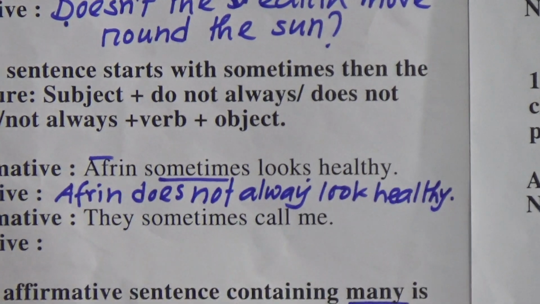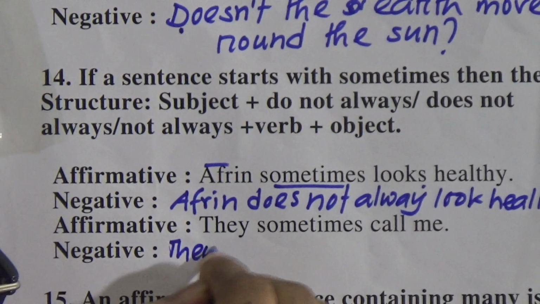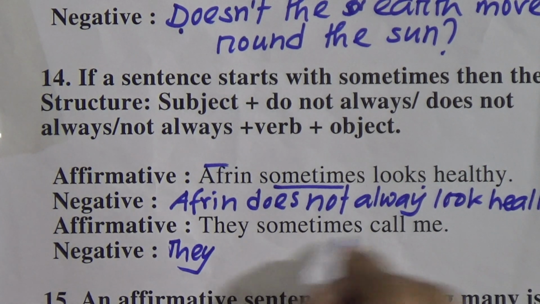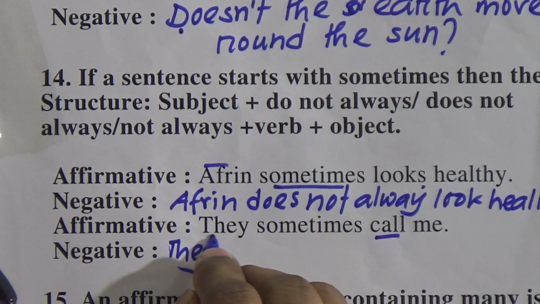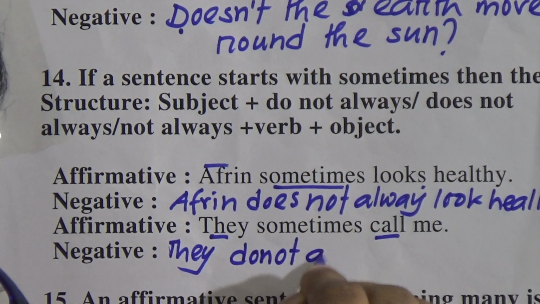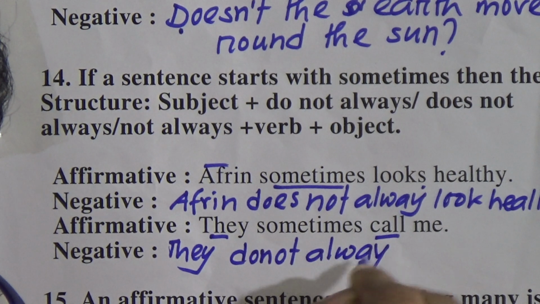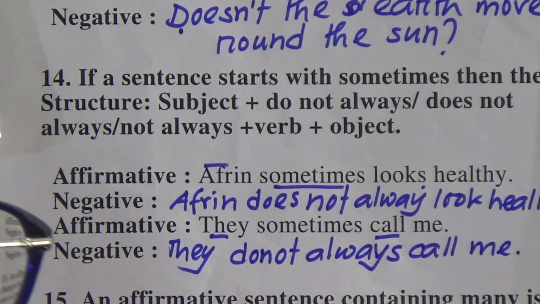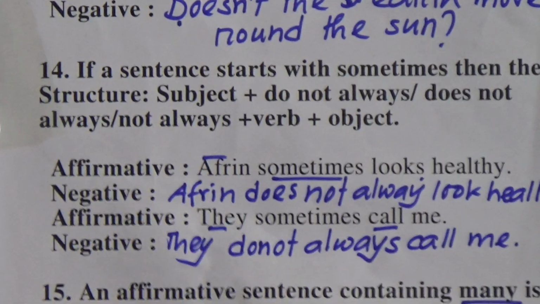Okay, they sometimes call me. So subject will remain the same. In place of sometimes we will use do not, does not, and not always. So as it is present indefinite tense and subject is they, we will use do not always call me. Okay. Next rule.